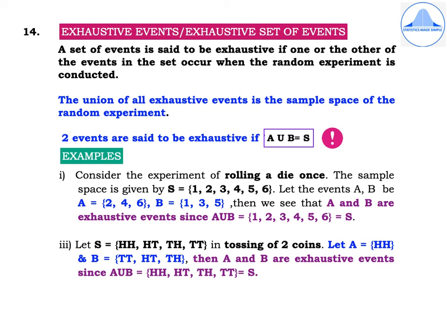Second example, let S be equal to HH, HT, TH and TT in tossing two coins. Then let A be equal to HH and B be equal to TT, HT and TH. Then A and B are exhaustive events since A union B will comprise all the outcomes that are present in both A and B, which is equal to HH, HT, TH and TT, which is equal to the sample space S.